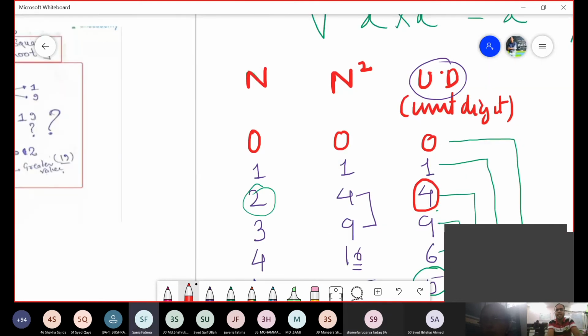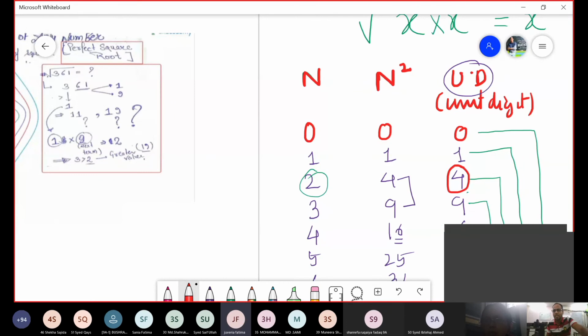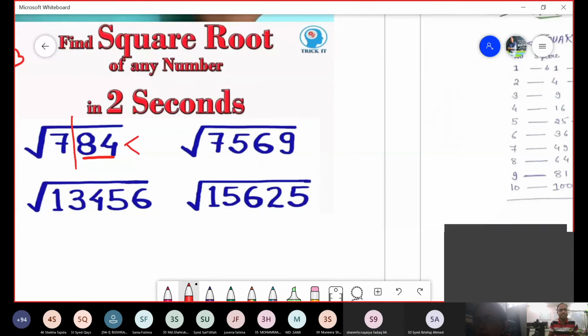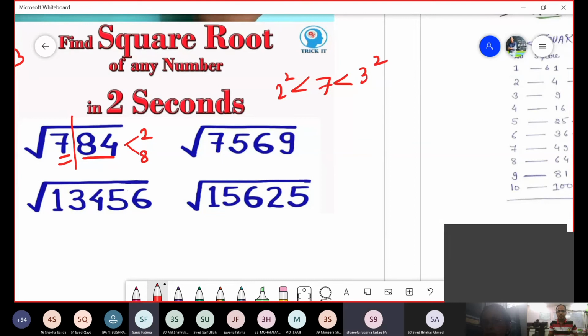See, you even need not refer to the table. I know 2 ka square is 4 and 8 ka square is 64, the last unit is 4. Agreed or not? Yes, sir. So my dear students, either it could be 2 or it could be 8. But this 7 comes under what and what? Come on, किसके और किसके square में? 2 square and 3 square. है ना? Yes or no? Yes. So therefore the answer of this could be either 22 or 28.